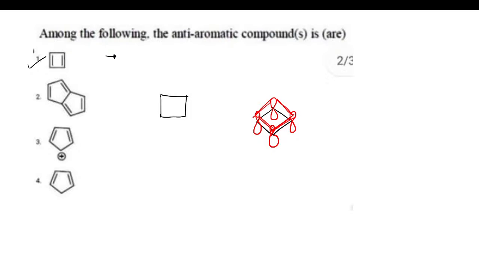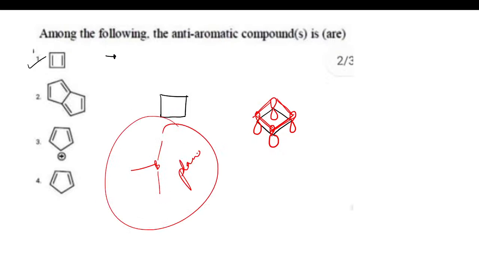Definitely if there is p conjugation, the molecule is going to be sp2 hybridized over here, and if the molecule is sp2 hybridized, then what is going to be the geometry of sp2 hybridized atoms? Like this. Okay, that means it's planar. So it is sp2 hybridized, p orbital conjugation is present and it is planar. All rules are satisfied, then definitely it is a concept of aromaticity.